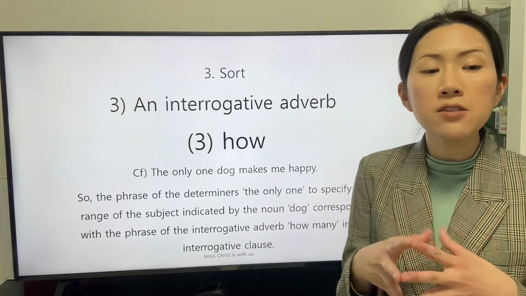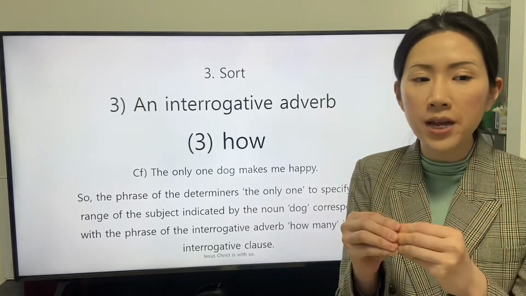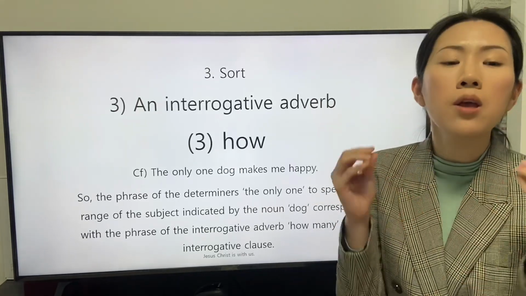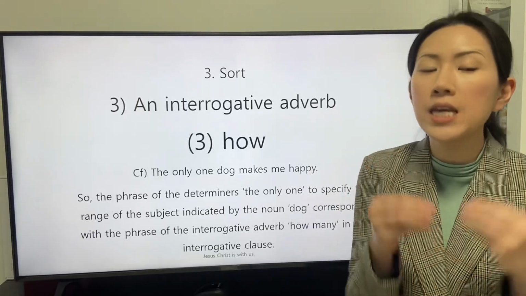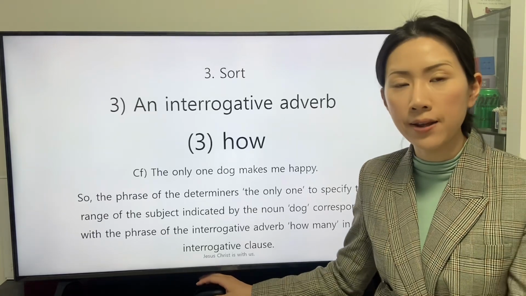So, the phrase of the determiners, the only one, to specify the range of the subject indicated by the noun dog, corresponds with the phrase of the interrogative adverb how many in the interrogative clause.